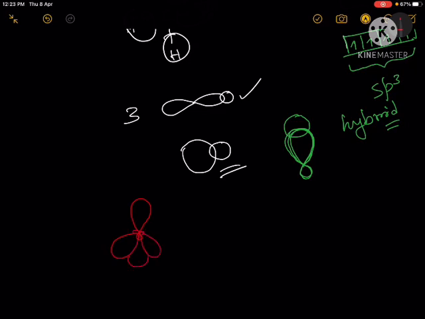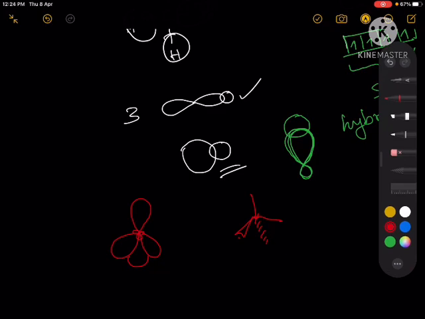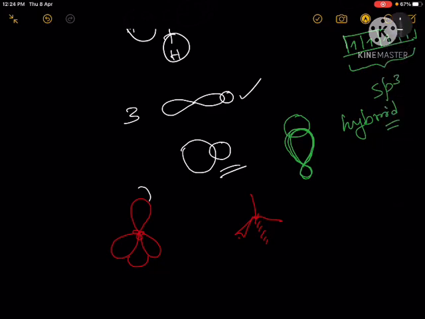So this is called tetrahedron structure. This is actually how a tetrahedron looks like. This is the central atom, and the four orbitals are pointed at the four corners of the tetrahedron, and now they will overlap with the hydrogen 1s orbitals. So this is the overlap of hydrogen 1s orbital with the four sp3 hybrids, right? This is how the overlap will take place.